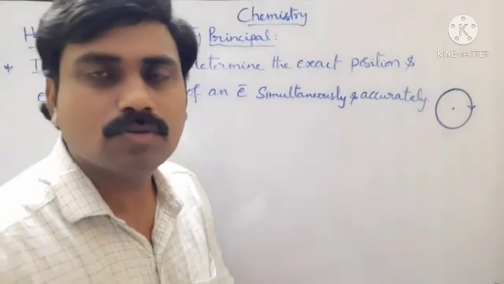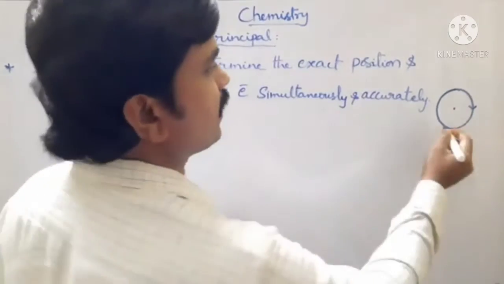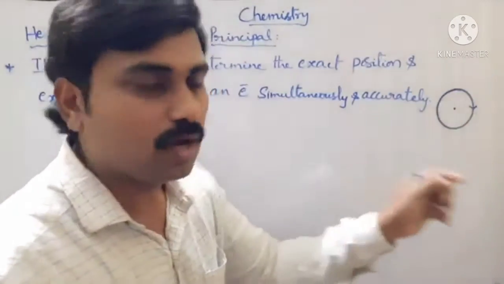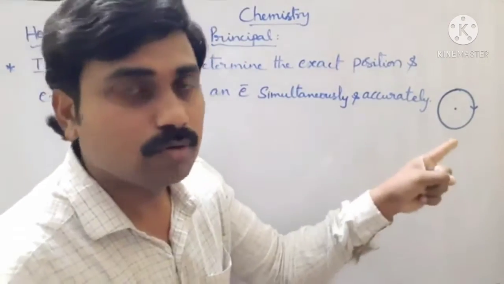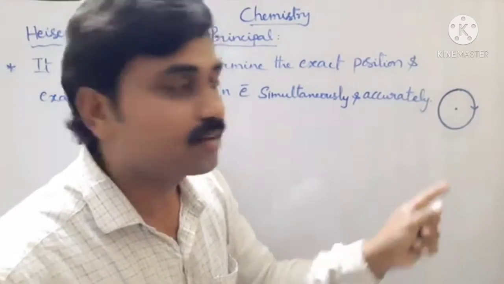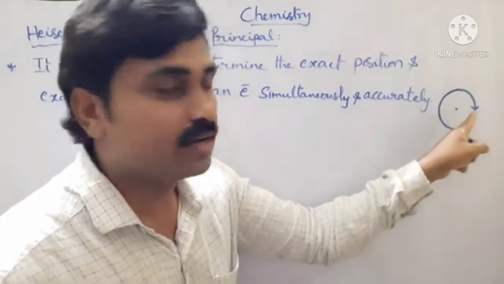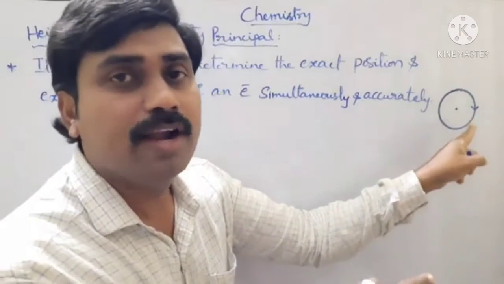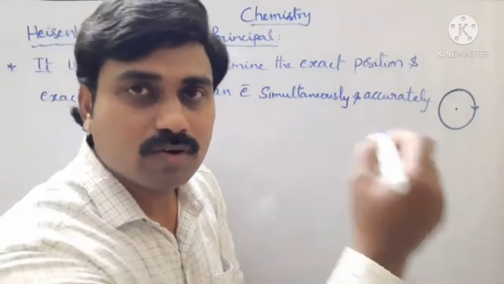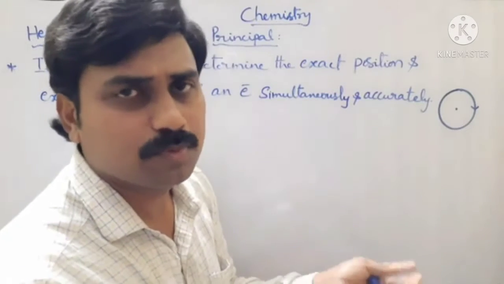Suppose an electron is revolving in an orbit. In this orbit, I am showing you the electron is present here. But whenever I show the electron is present here, immediately its position and momentum will be changing, because the electron revolves around the nucleus in a circular path. So these paths are called orbits.